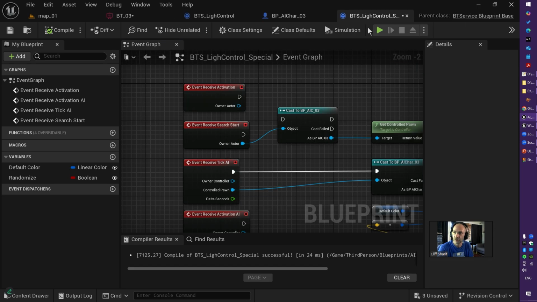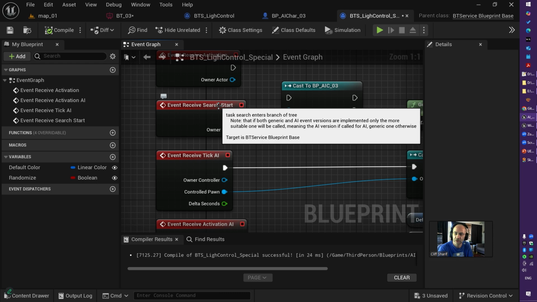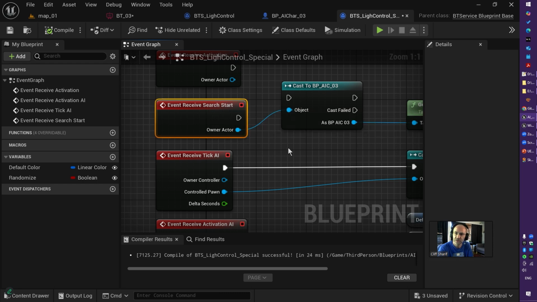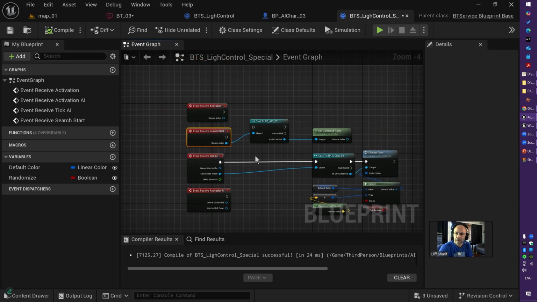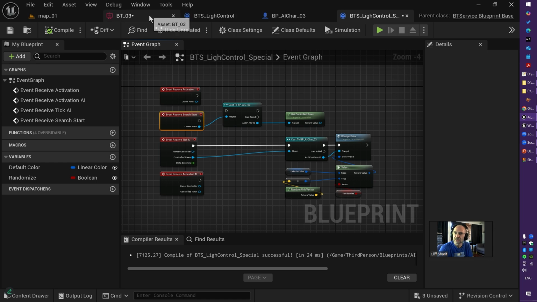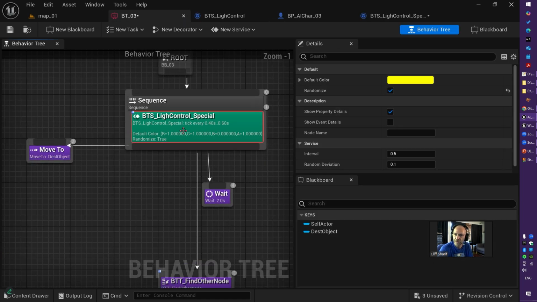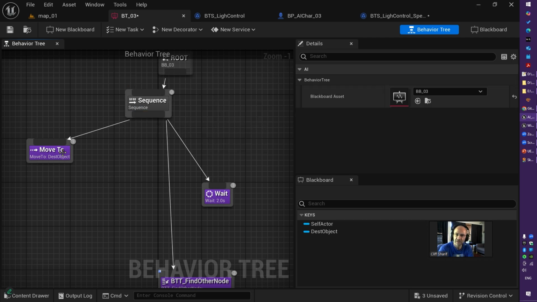Some of them are sensitive to specific nodes. For example, if you have a composite node, you need to use event receive search start. So very, very interesting and useful AI module or component, which is the AI service.